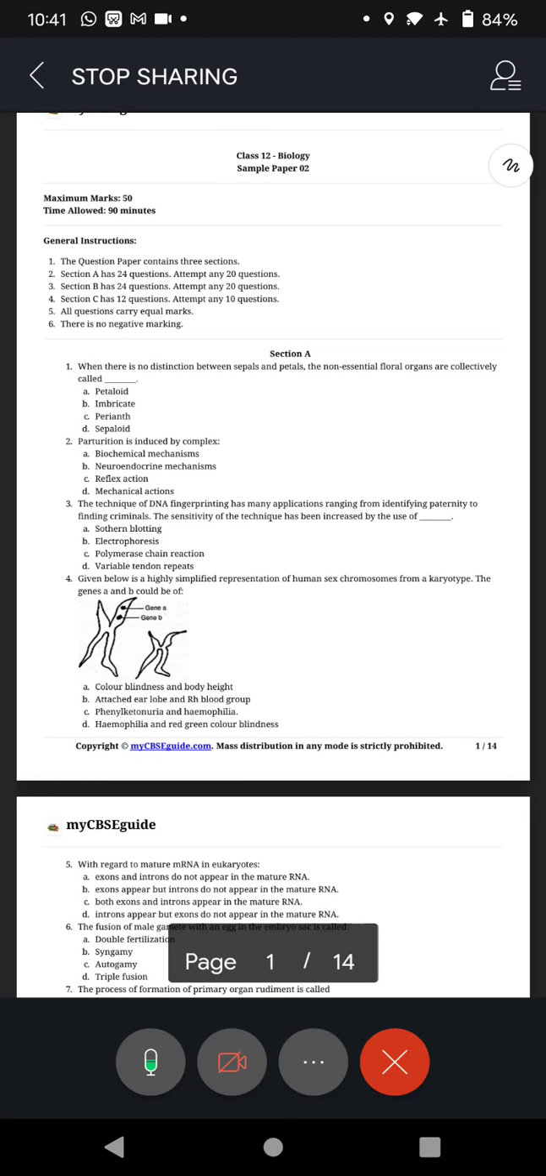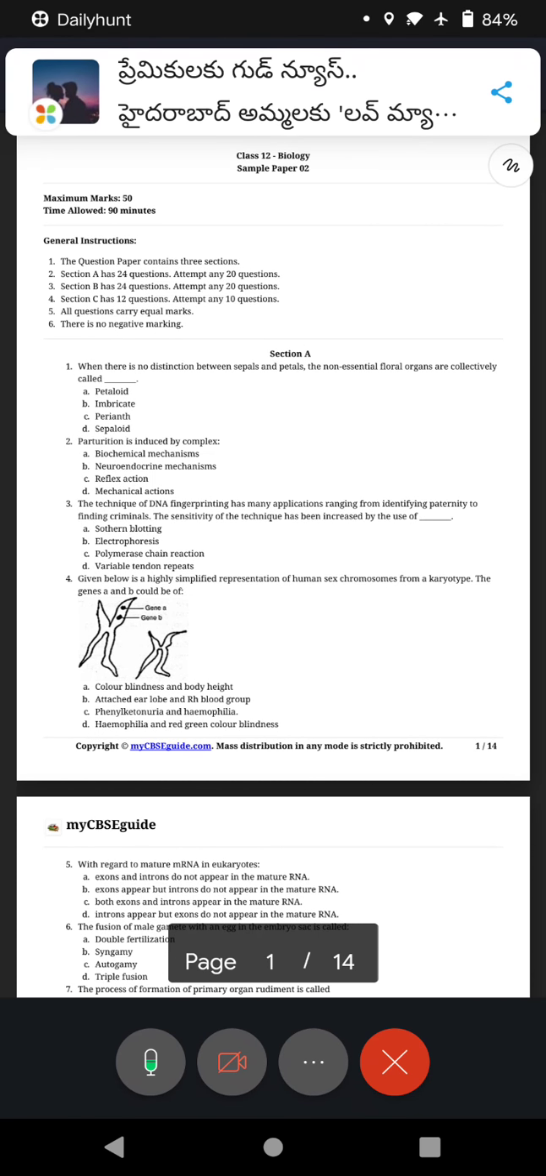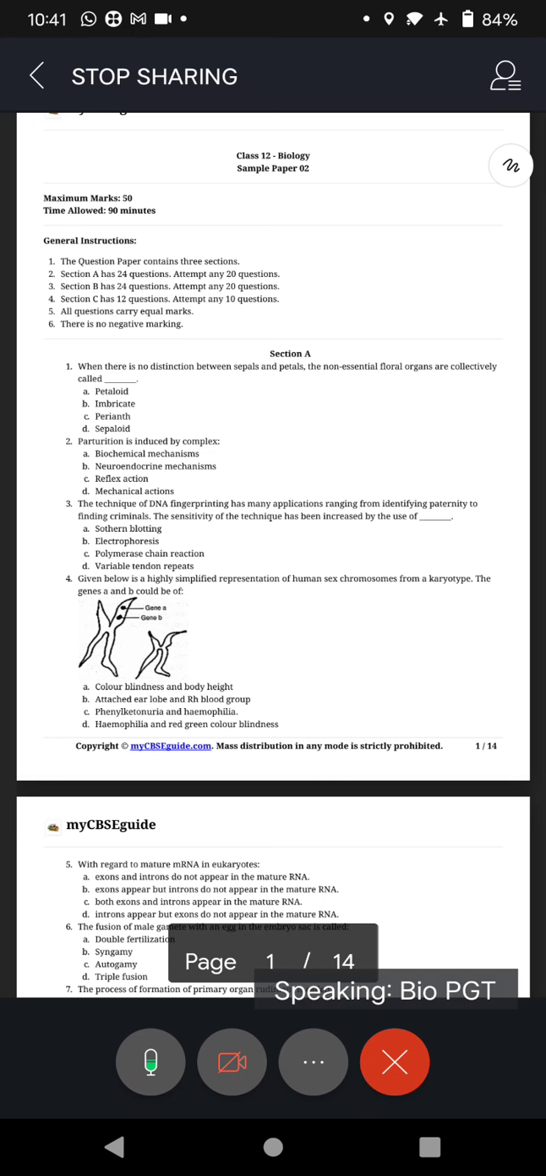Good morning, boys, once again, and we are back with the familiar sample papers. And today in this session, we are going to answer sample paper 2. This is based on the CBSE pattern, and it is MCQ type, multiple choice.